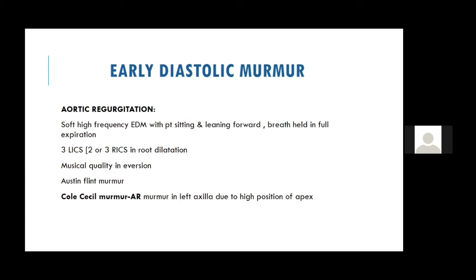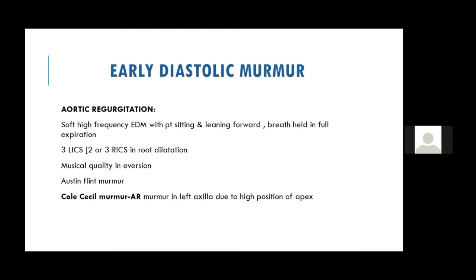First difference. Second difference is rheumatic AR produces a soft A2, whereas an aortic root pathology produces a loud, banging A2. Third, a rheumatic AR has a normal sound of a murmur, whereas aortic root dilatation due to syphilis and other causes produces a seagull murmur or a very musical quality of the murmur. So these are the typical differences which they will ask you in exam.